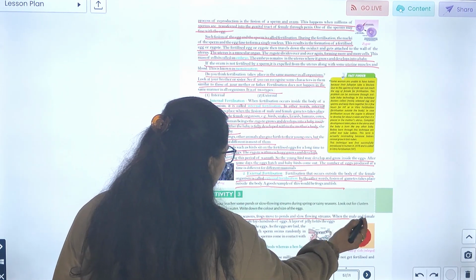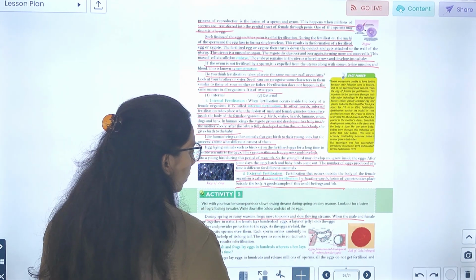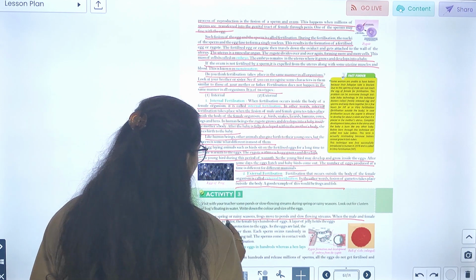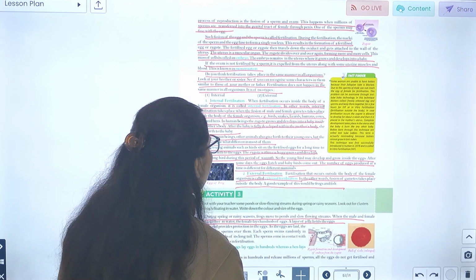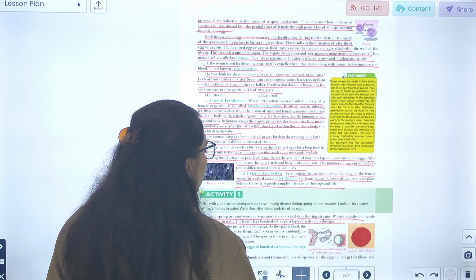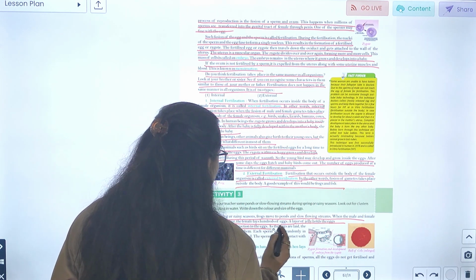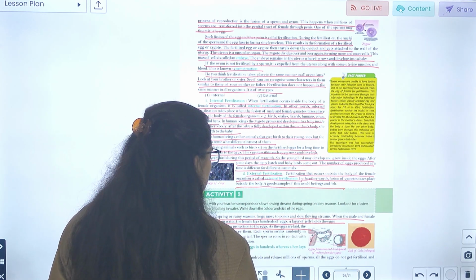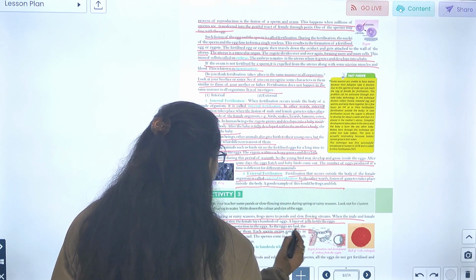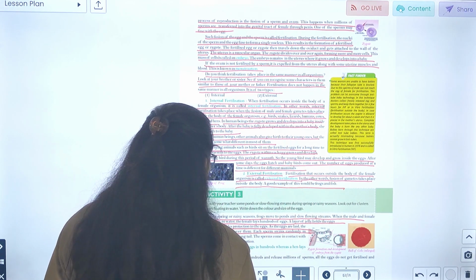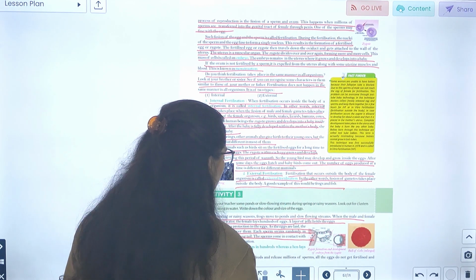During spring or rainy season, frogs move to ponds and slow flowing streams. When the male and female come together in water, the female lays hundreds of eggs. The layer of jelly holds the eggs together and provides protection to the eggs. As the eggs are laid, the male deposits sperms over them, and each sperm swims randomly in the water with the help of a long tail.